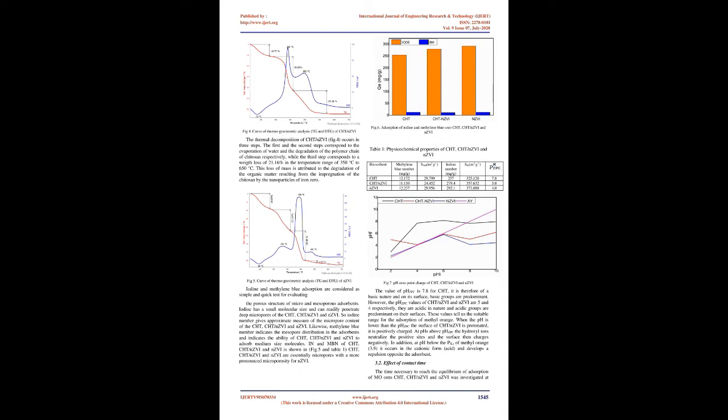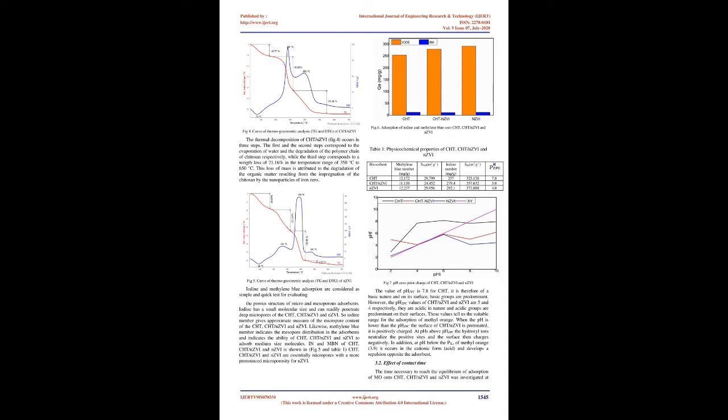The peaks at 1149 cm-1 for CHT, 1151 cm-1 for CHT/nZVI and 1202 cm-1 for nZVI are those of the C-O-C bond. The vibration of the C-O bond of alcohols is characterized by bands at 1058 cm-1 for CHT, 1072 cm-1 for CHT/nZVI and 1075 cm-1 for nZVI.